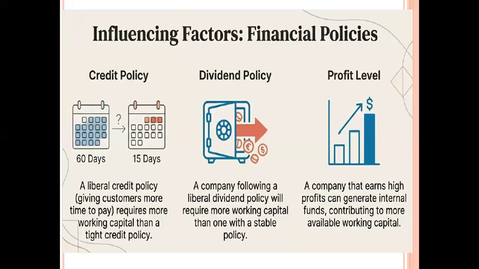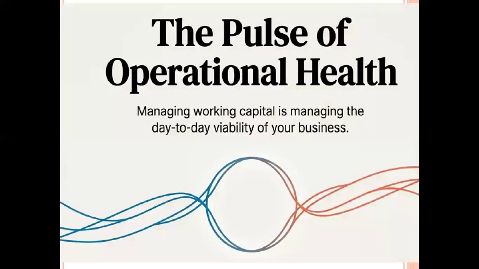The next one is called the profit level. The profit level of the company also decides the working capital requirement. If the company generates a huge amount of profit, it generates internal funds. At that time, there is no need to maintain a large amount of working capital. But if the profit level is very low, the level of working capital required is higher. These are the important factors affecting the working capital requirement of the business unit.